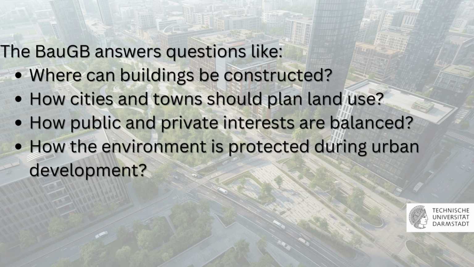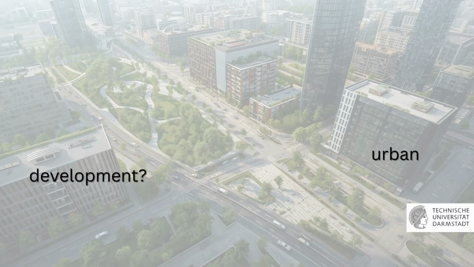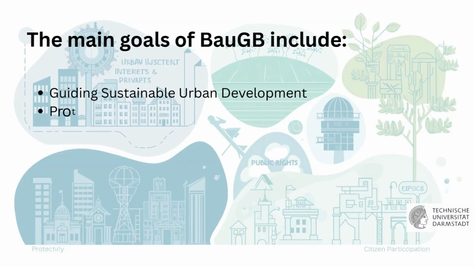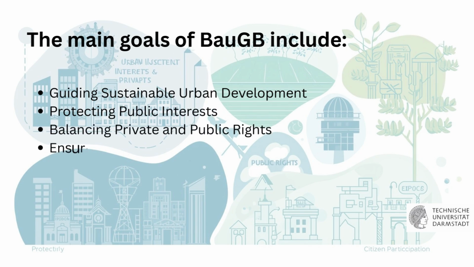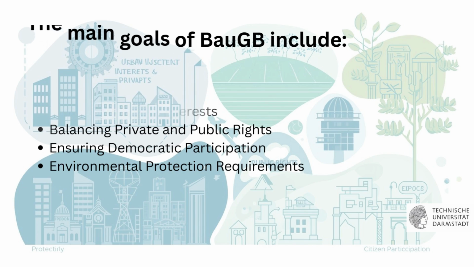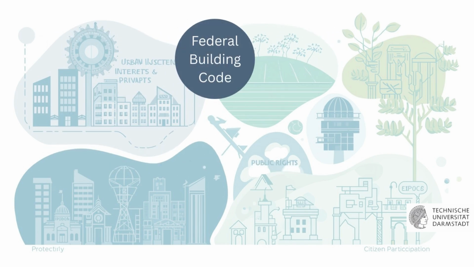The Federal Building Code is a national law that sets rules for how land should be planned, developed, and used. It gives municipalities the legal framework to create land use plans, approve construction, and protect public interests. The main goals of BauGB include guiding sustainable urban development, protecting public interests, balancing private and public rights, ensuring democratic participation, and environmental protection requirements.